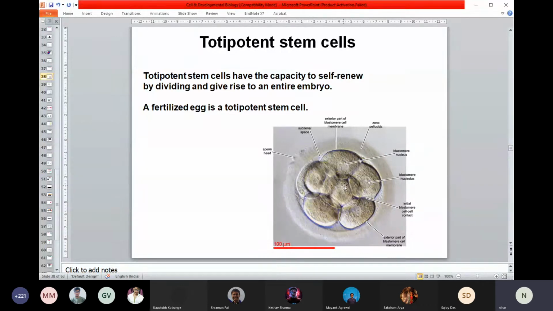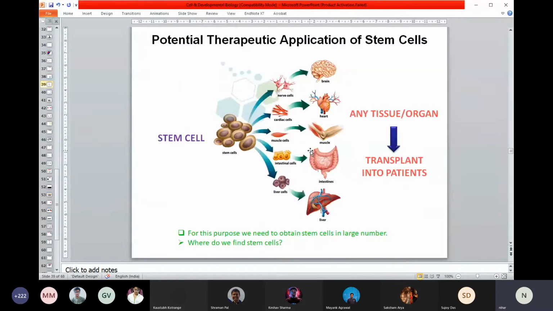Those things are possible. But whatever you are saying, that the aging process can be slowed, no, by using stem cells you cannot do that. But there are some other ways. By manipulating some genetics, that is possible. Anyway, I am going ahead. So now you ask what could be the possible implication. By now you already got it. If a stem cell has the property to give rise to any kind of cell in your body, then you can think that tomorrow some part of your brain is getting damaged.